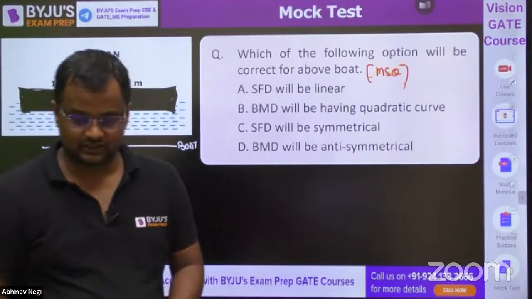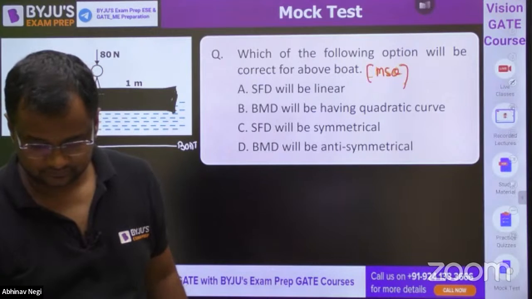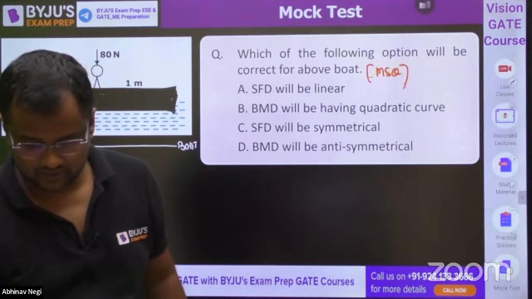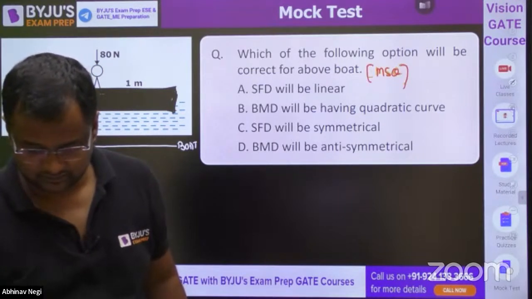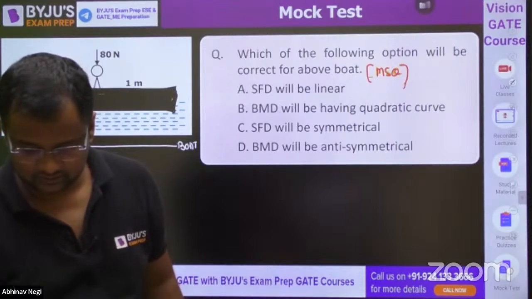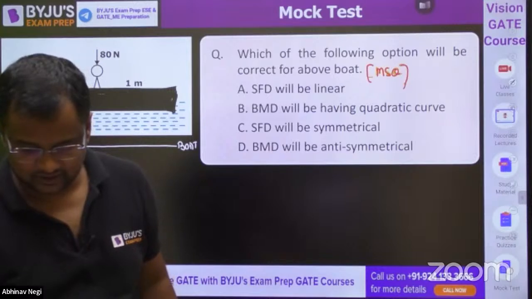From where will the upward reaction come for balancing the 80 Newton?